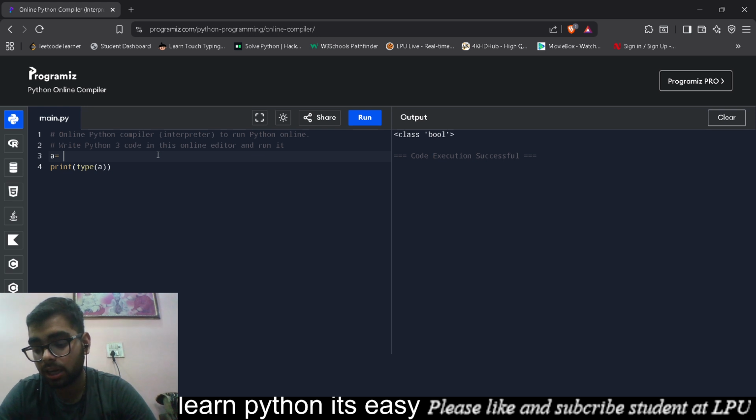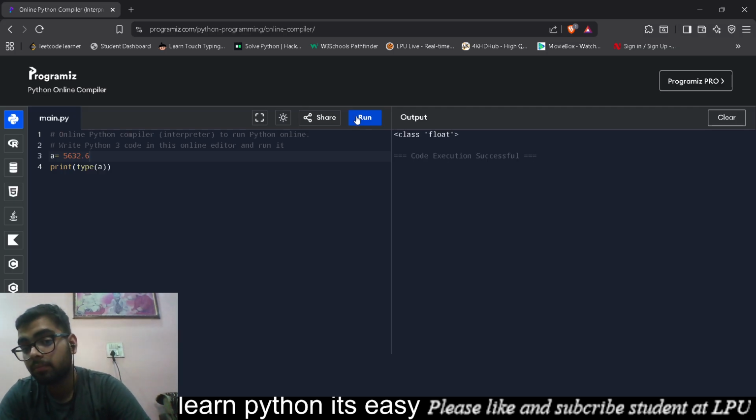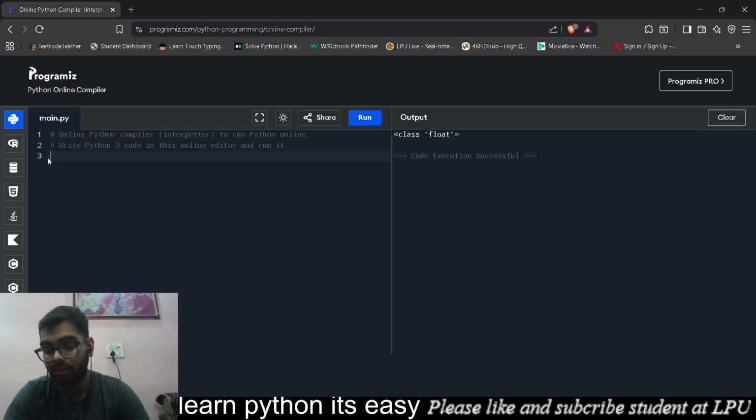Then what's the type of this? Three, two, one. Float. If you guys have passed all these, congratulations. You are on the right path. If you have missed more than one, or even if you have missed one, just go back and study.